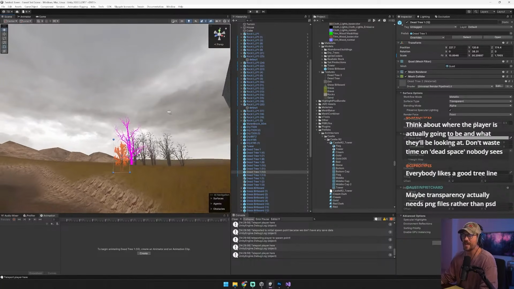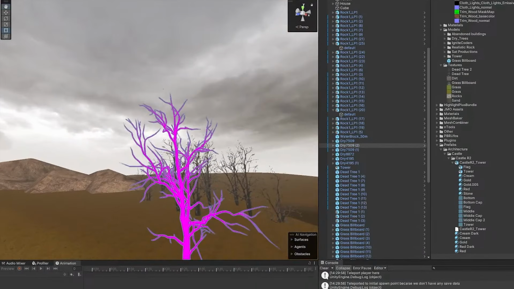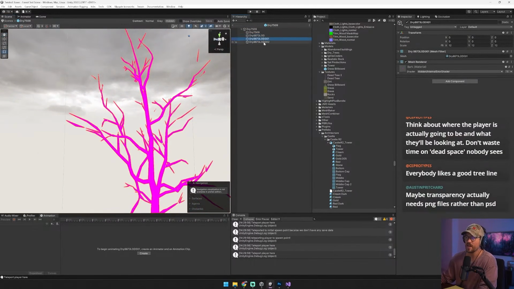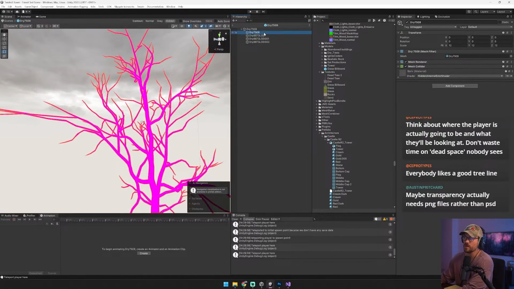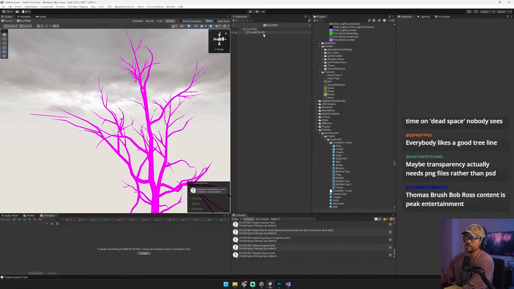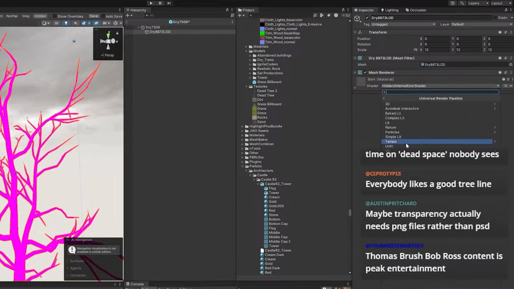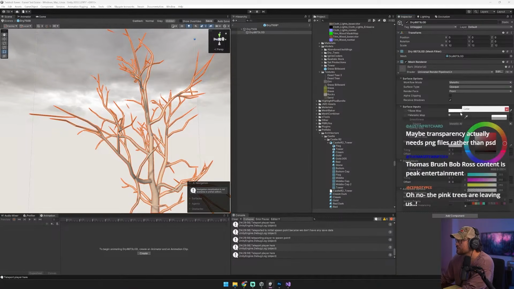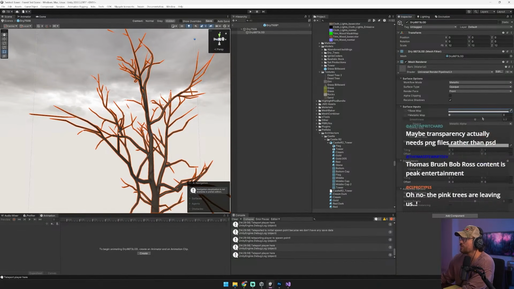Okay, we have this asset. This was free. This asset of a tree. This is going to be a low poly sort of retro looking game, so I don't want all these high quality LODs. I just want one. So I'm going to delete this one. I'm going to remove the LOD group because it's a small scene. We don't need a bunch of LODs. And I'm going to go to URP, lit, and we should have a texture, but we're not going to really need it, honestly. So I'm just going to drop it down and turn off the specular.